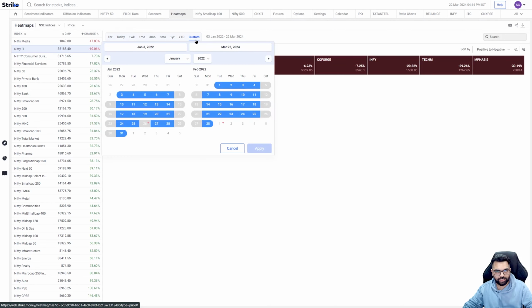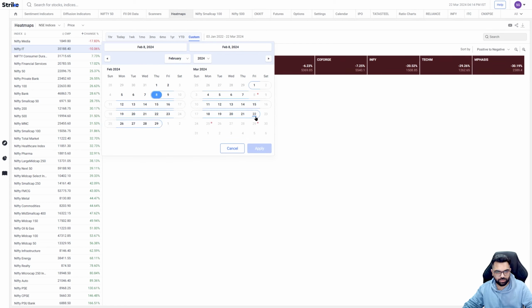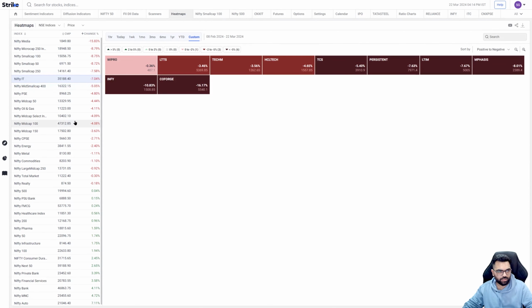Now, the second date that I told was this year's minor correction that started on 8th of February. So let's look from there on. If we look from 8th of February, then you can see I've already sorted from lower to higher. First are a few broader indices like small cap and micro cap. But if we talk about sectors, then the sector that fell the most was Nifty IT.